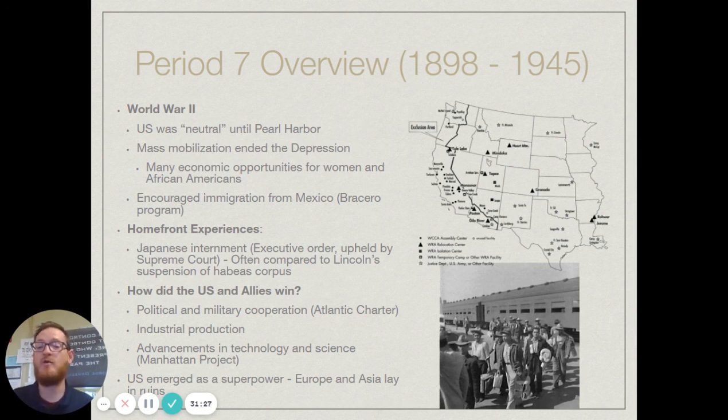Industrial production is going to be a huge one for us. If you think about it, during and after World War II, the United States is the only area that, outside of Pearl Harbor and a little bit of action off of the Outer Banks, had its factories untouched. So once we get in the war, we are really able to jumpstart and grow our industrial machine. And that industrial production is really going to tip the balance of the war in favor of the Allies.